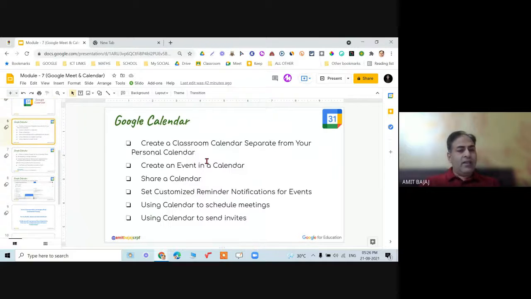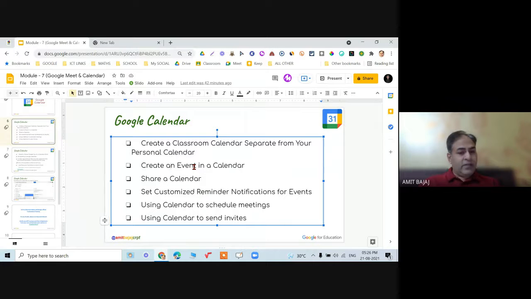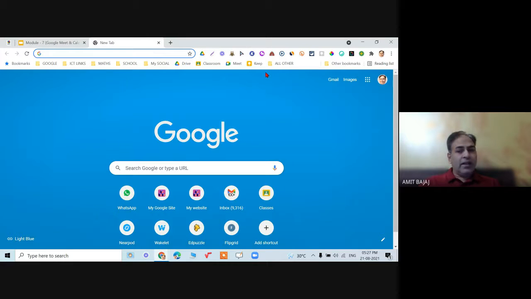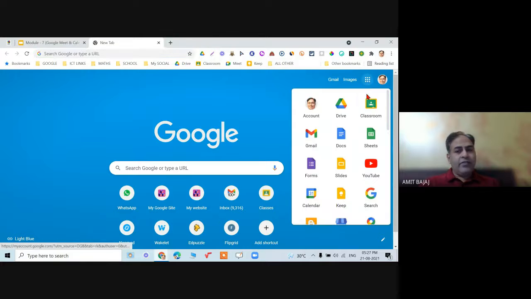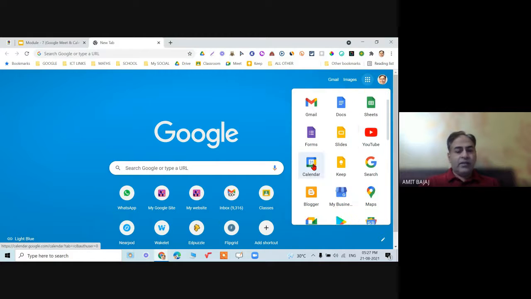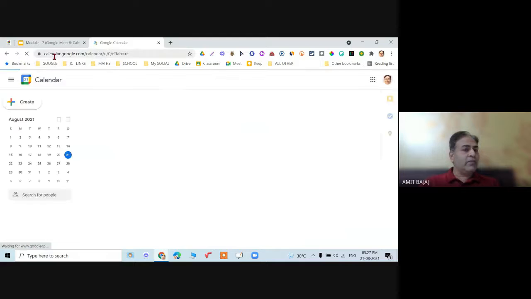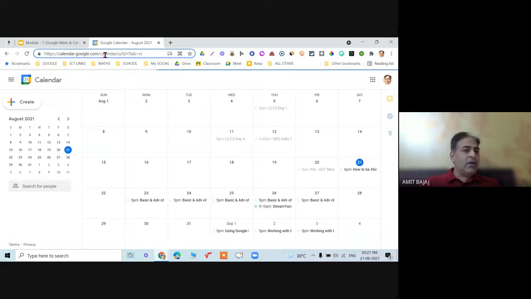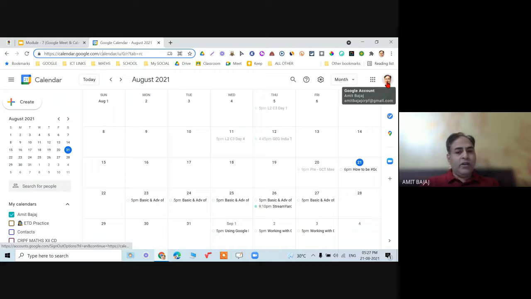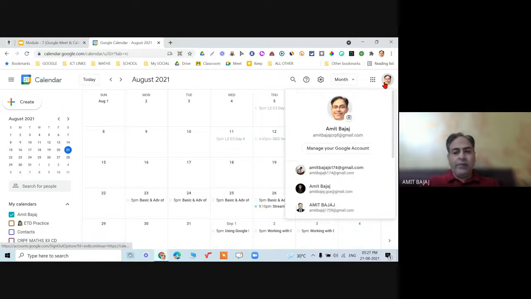Google Calendar is basically meant for creating events, setting reminders and tasks, and you can schedule your meetings using your calendar. How to enter Google Calendar? One option: Google Apps waffle, look for Calendar. Here's the Calendar option, or otherwise go to calendar.google.com. It will take you to your respective calendar. This is my personal calendar. You can see this is the basic layout.